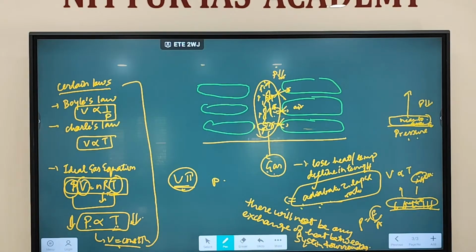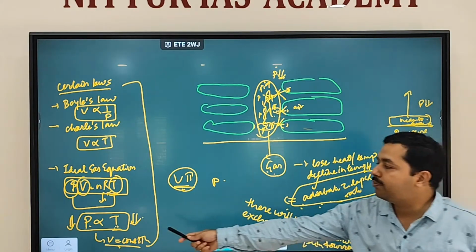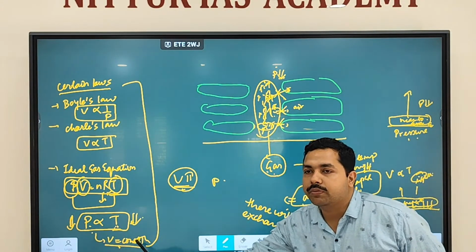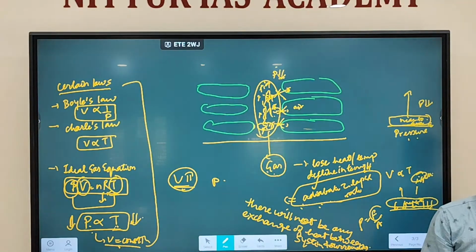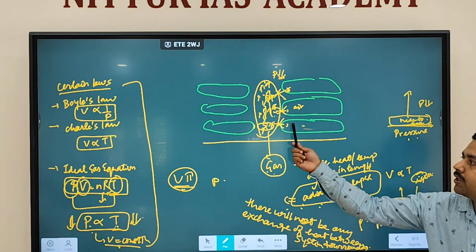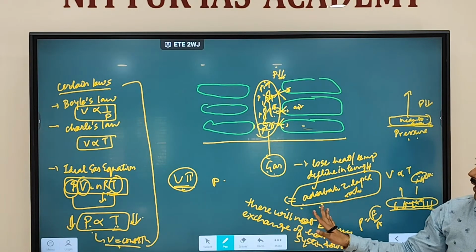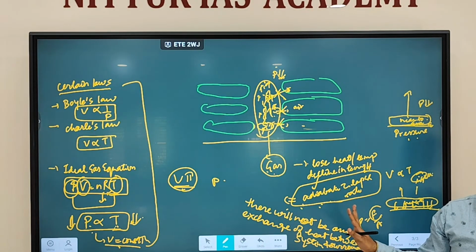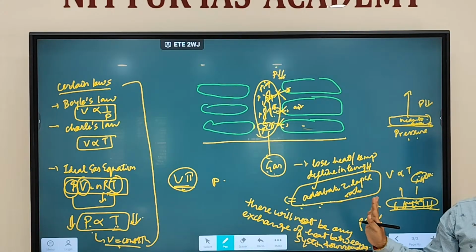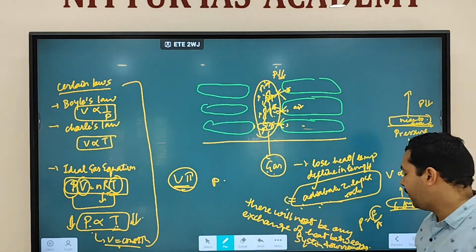Decline in temperature of a rising parcel of air. Why does this decline in temperature happen? It happens because of the decline in pressure. If pressure declines, what will happen to temperature? It will also decline, and there will not be any exchange of heat between the system and the surroundings. Such a lapse rate is referred to as an adiabatic lapse rate. Any doubt regarding this? Fine.